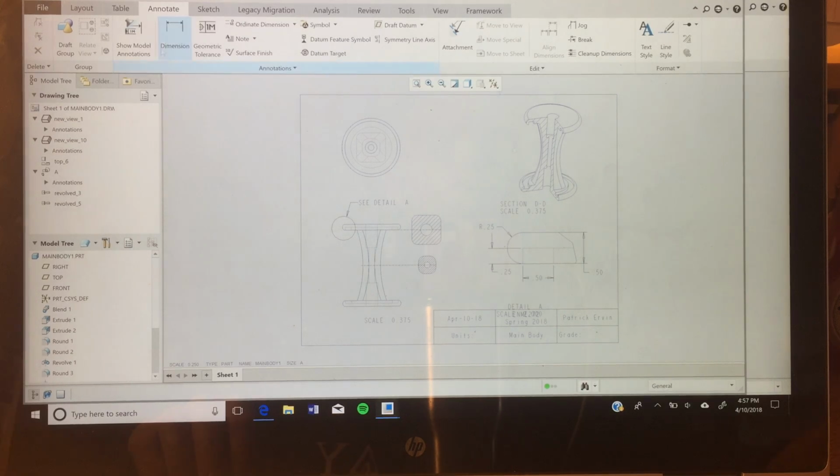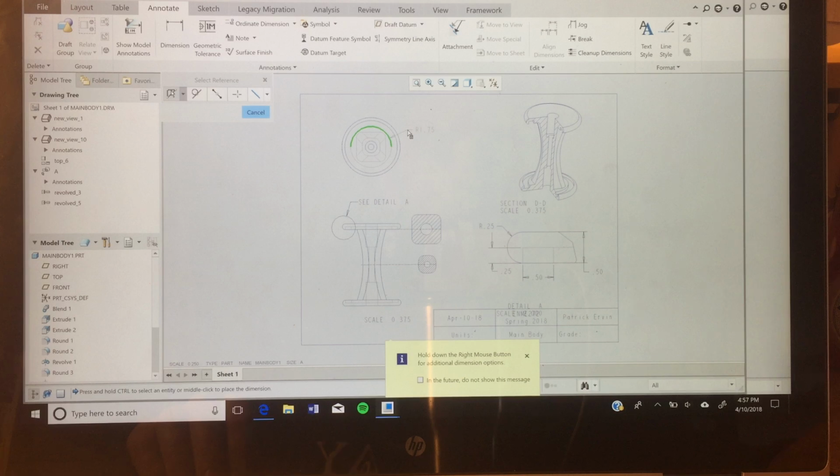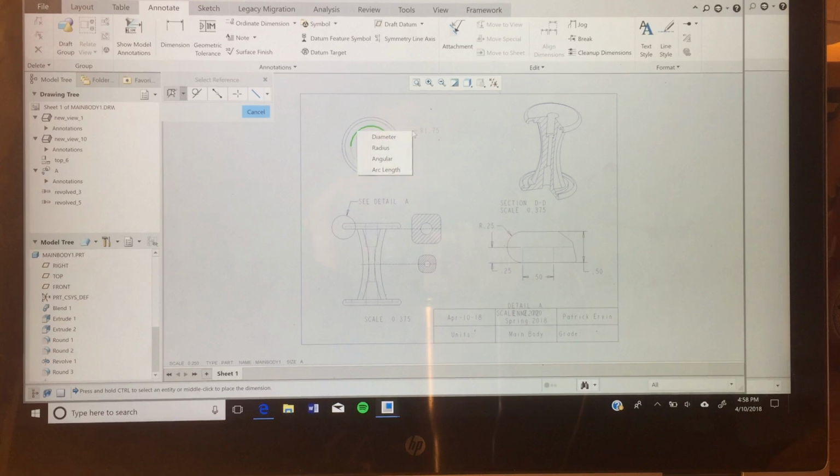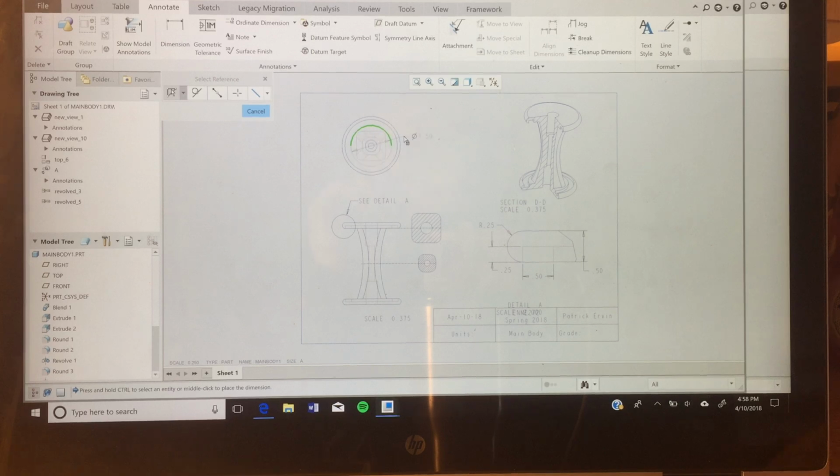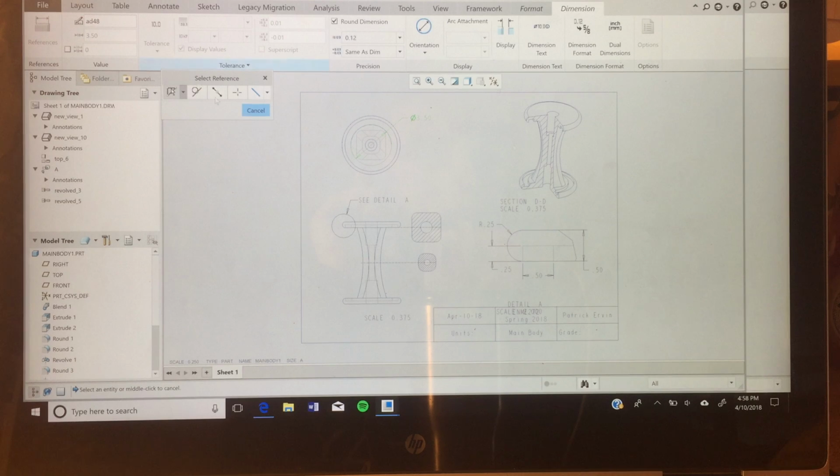And this dimension here would be, so if it gives you a radius and you want a diameter, you just hold on your right click there and get a diameter. That's what you want. Good.